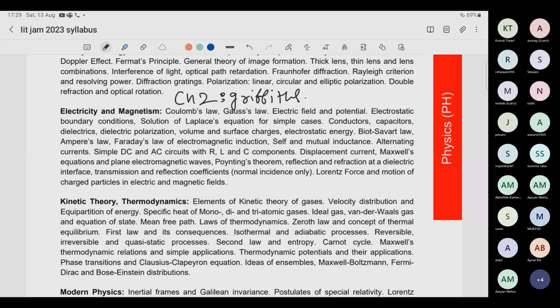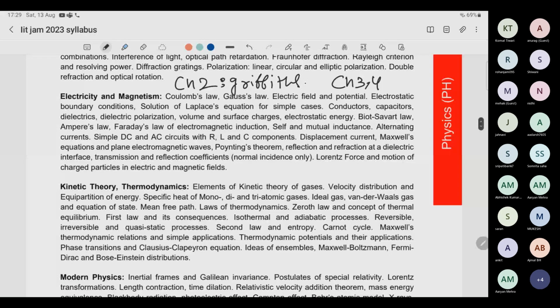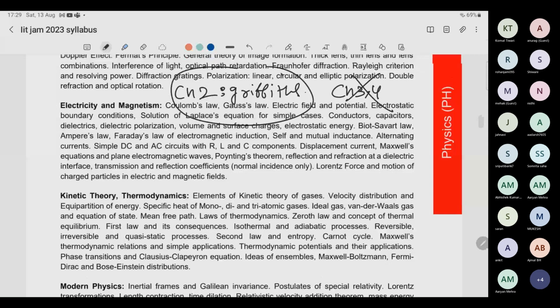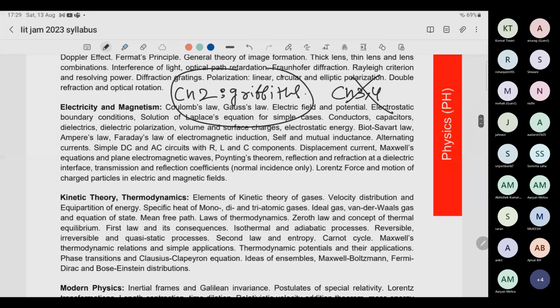Next, there are some topics from where questions are coming, and they are extremely important. The Laplace equation, which is Griffiths chapter 3 and 4, is also called advanced electrostatics. For that also you have the notes in the course, but if you have not read this topic before from a book, and you do not have access to the notes I have provided, then do not study this. Chapter 3, 4 you should leave. But for chapter 2 of Griffiths, if you do not study Griffiths as such, whatever topics are in it, read from wherever you have read before. Let's say in BSc you followed some book, follow that book again and read it.